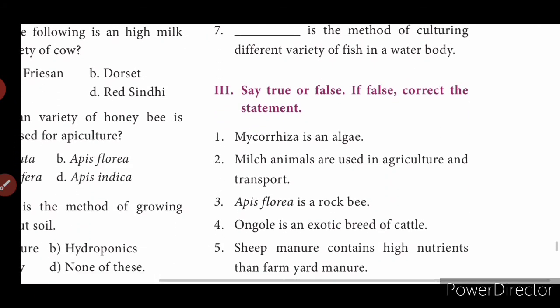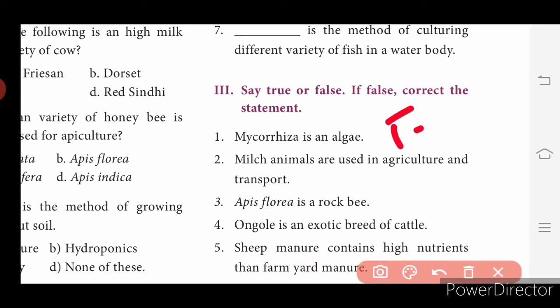Third Roman, true or false? Mycorrhiza is an algae. No, false. It is a fungi, not an algae. Milch animals are used in agriculture and transport. That is also false. Milch animals are used for the production of milk, not in agriculture. So the second one is also false.